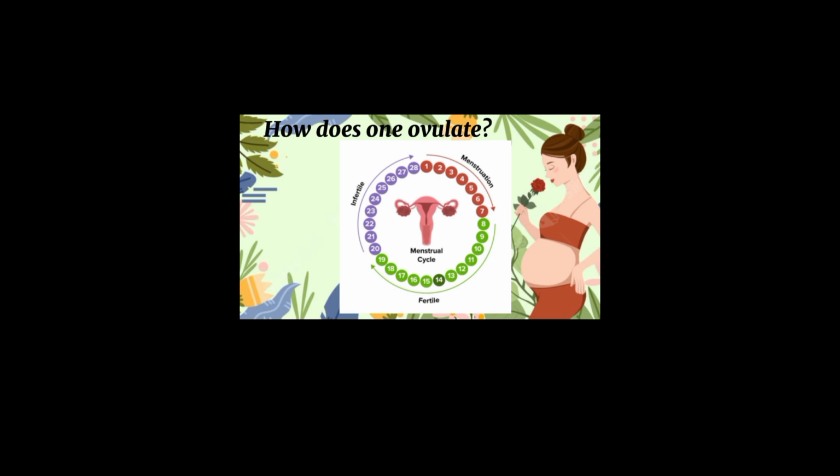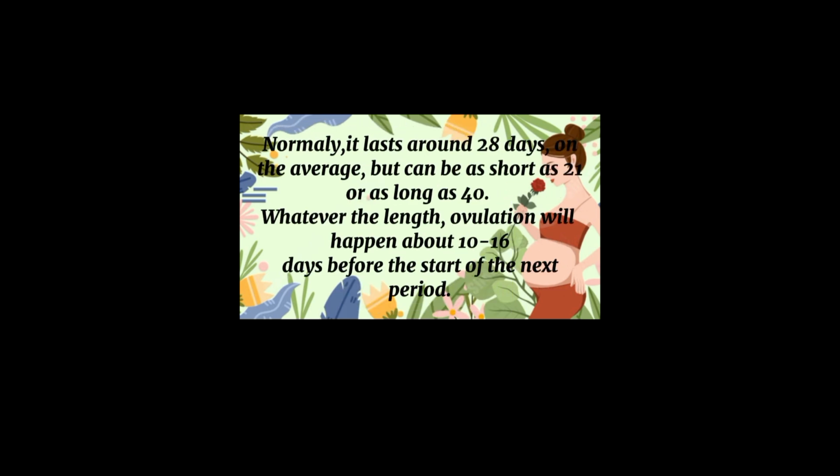If pregnancy doesn't happen, the uterus sheds its lining, causing bleeding or menstruation. Then the cycle repeats and the body releases an egg again. The cycle usually lasts around 28 days from the first day of one period to the day before the next period. Normally, it lasts around 28 days on average but can be as short as 21 or as long as 40. Whatever the length, ovulation will happen about 10 to 16 days before the start of the next period.